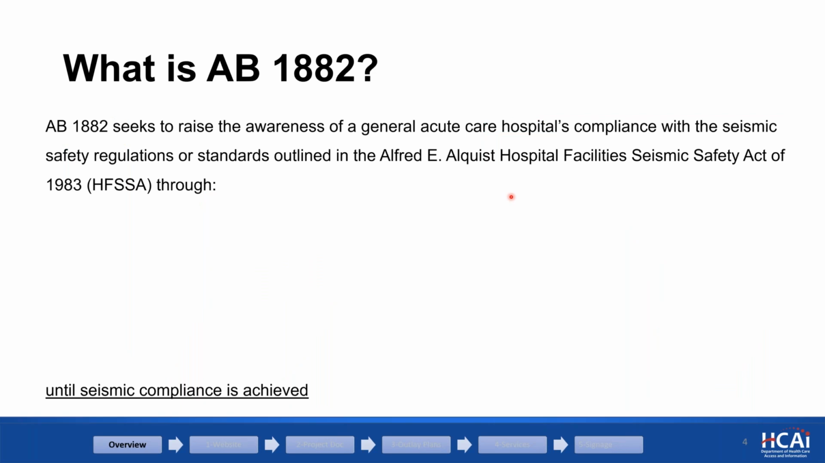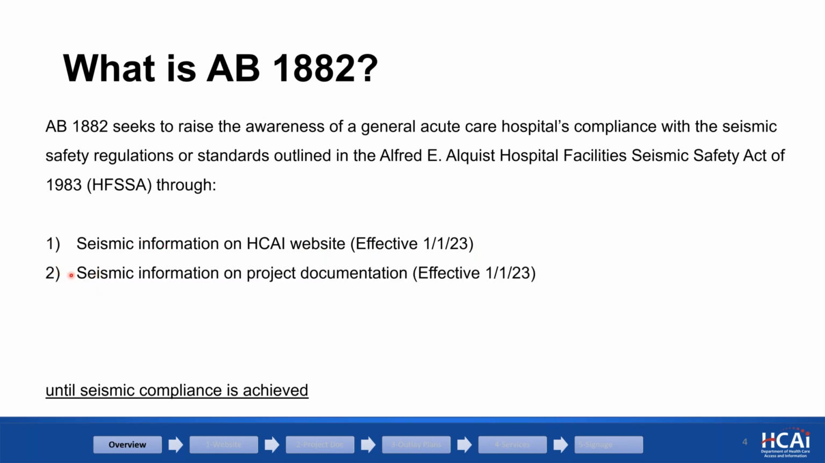So what is AB 1882? Basically, it seeks to raise awareness for the general public, and it tries to inform the public about the current status of the seismic compliance of these general acute care buildings, and it tries to achieve that through 5 items. Item number 1 is the seismic information that's required to be published on our website, which we already did, so this is done.